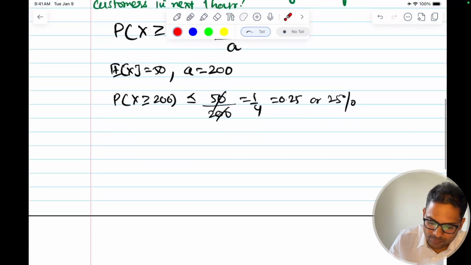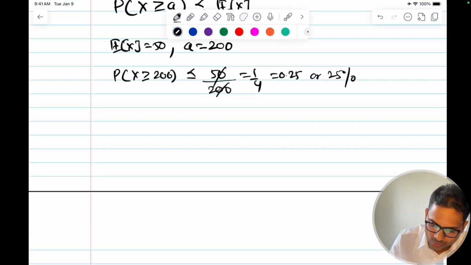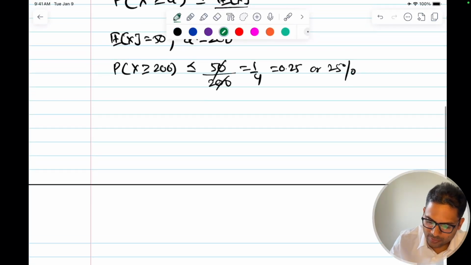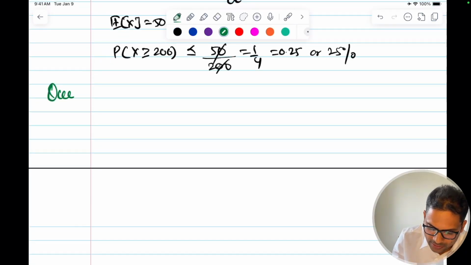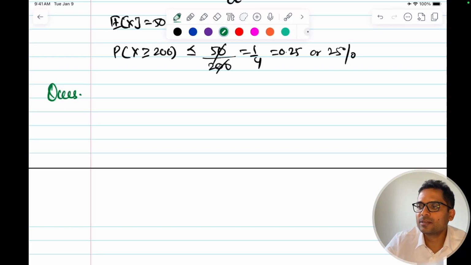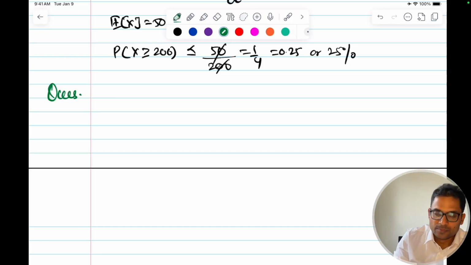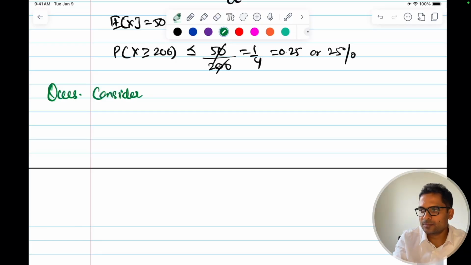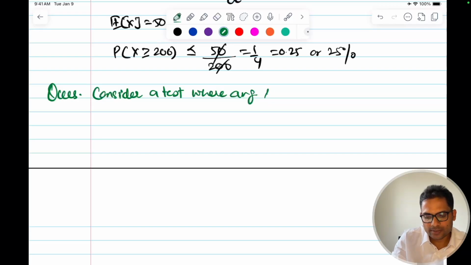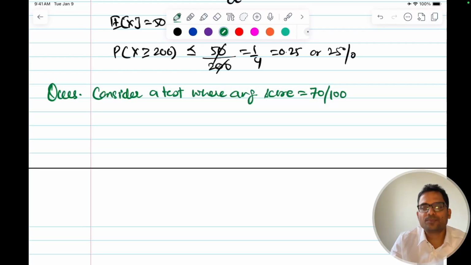So let's see one more example to understand, and this example we'll use again. This is with respect to marks, marks in a test. So consider a test where the average score is equal to 70 out of 100.